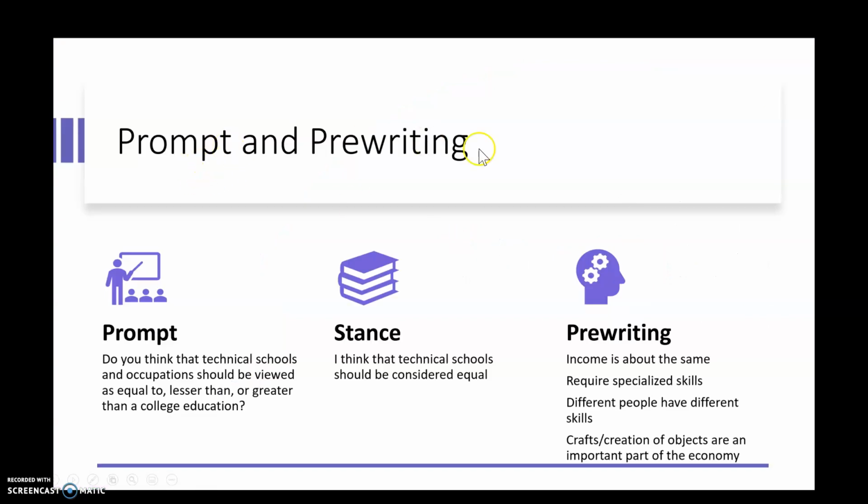So for a prompt in pre-writing, the prompt I made up here is, do you think that technical schools and occupations should be viewed as equal to, lesser than, or greater than a college education? So the stance that I took is that I think technical schools should be considered equal. And for some quick pre-writing, I said, okay, so the income ends up being about the same for a lot of different fields. They both require specialized skills. Different people have different skills and strengths, so we need to allow people to play to their strengths. And crafts or the creation of objects are an important part of our economy.